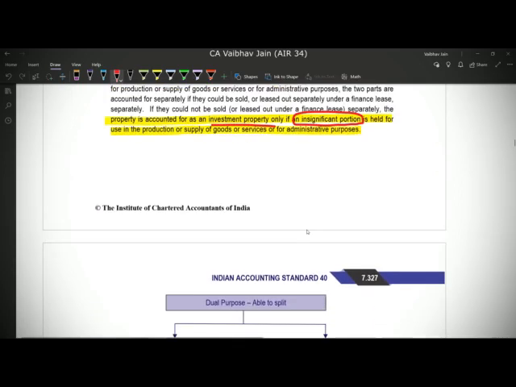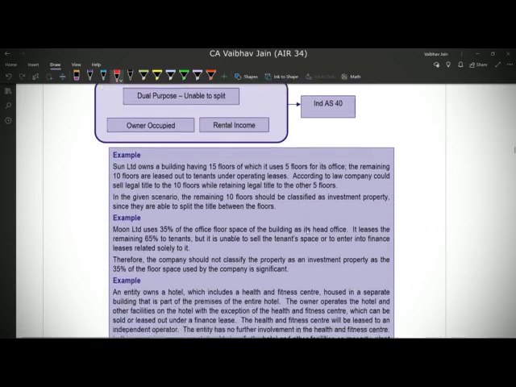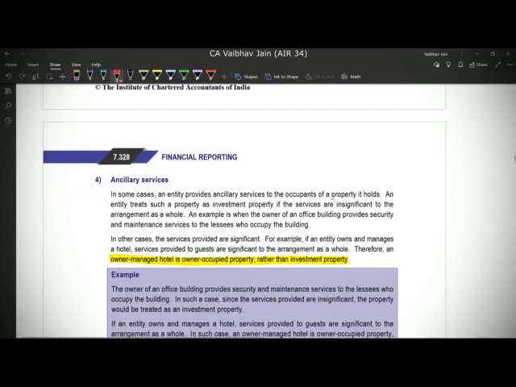Now this is basically a case of judgment, and I do not think there will be a question based on this, but still we had to cover it. These are some examples for your reference. Now the fourth point is ancillary services. Now let me give you an example.